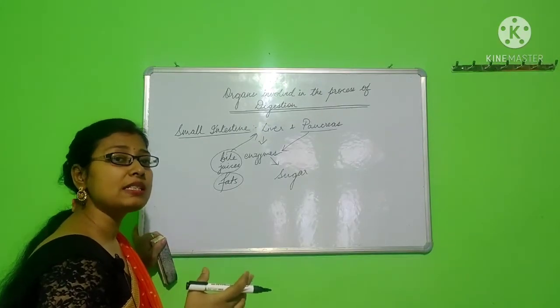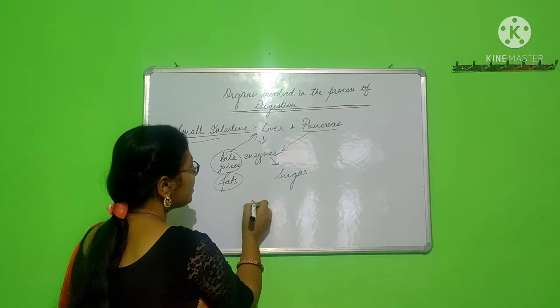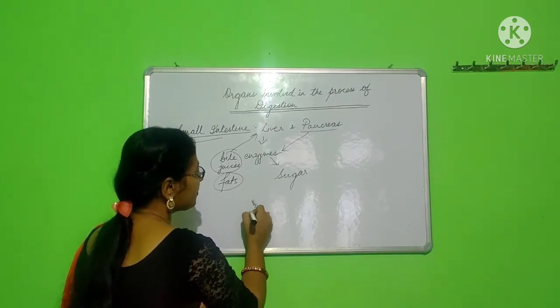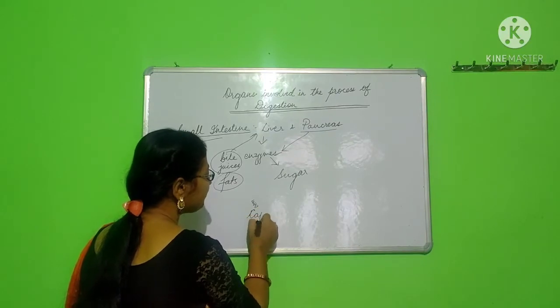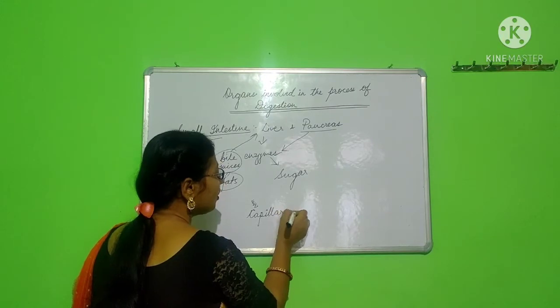Now how is this done? The small intestine has walls containing several small blood vessels. These blood vessels are called capillaries.